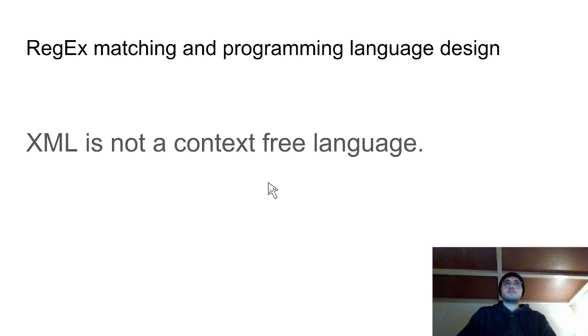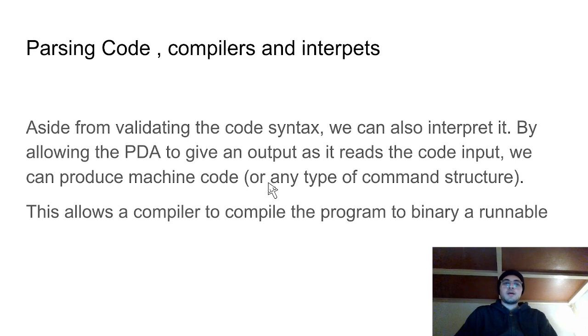How can we use this for parsing? I'm not really an expert on this, but my main intuition is that we can take the pushdown automata, and instead of just validating the input, after it reads an input, it gives us an output. And this output can be machine code or any kind of command structure.